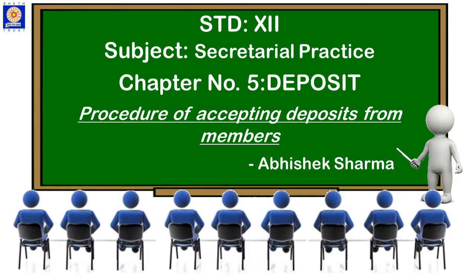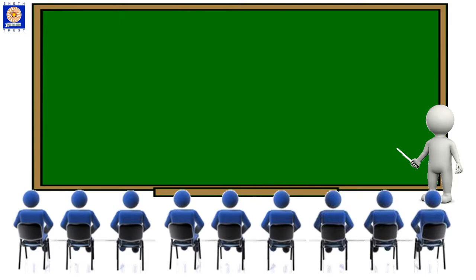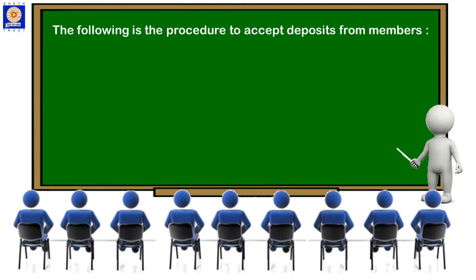We have also seen many conditions related to the advertisement and circulars. Circulars was for members and advertisement was for the general public. Today, our topic is procedure for accepting deposits from members. So we will also see the conditions which we have seen in the previous video lecture related to the acceptance of deposits from members. Following is the procedure to accept deposits from members.